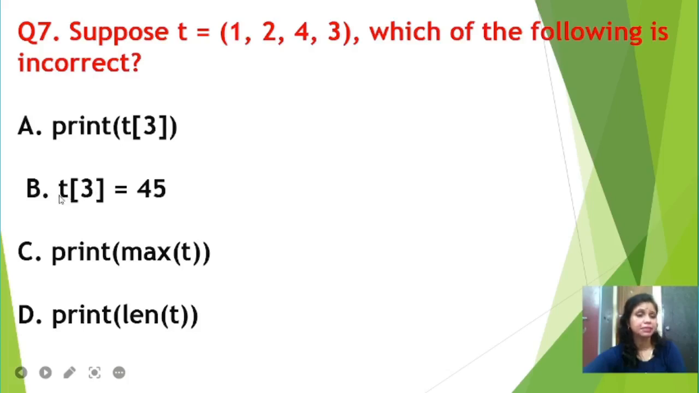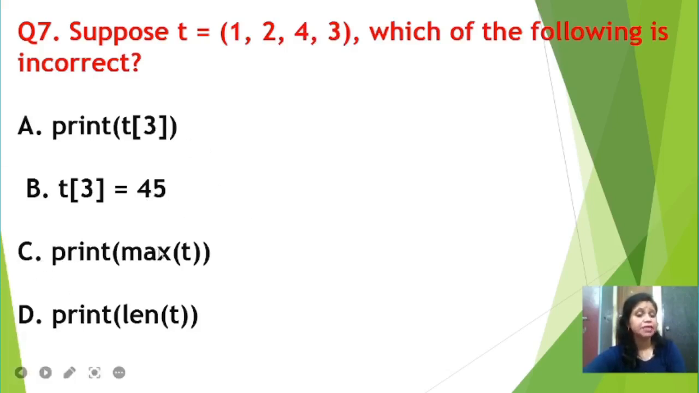Option B says t[3] equal to 45. That means at index number 3 you want to change the value. At index number 3 which value is there? 3 is there, is it not? At index 0, 1 is there, at index 1, 2 is there, at index 2, 4 is there, at index 3, 3 is there, but you want to change the value from 3 to 45, which is not allowed, right students? So here option B is not correct.